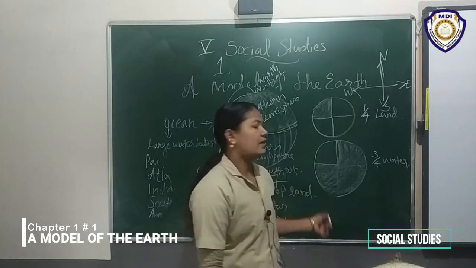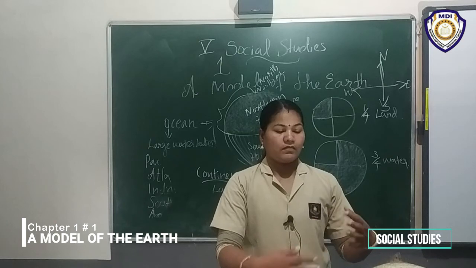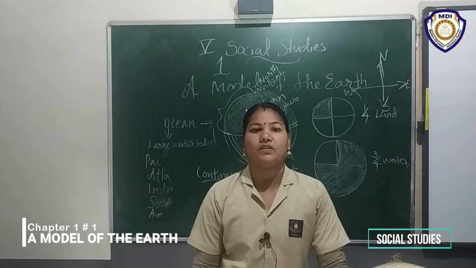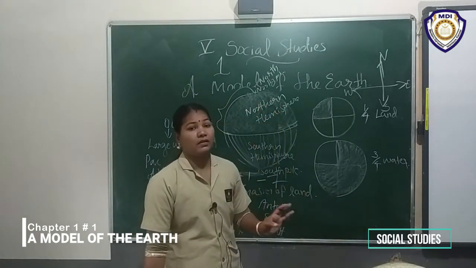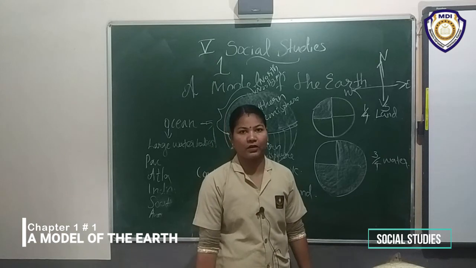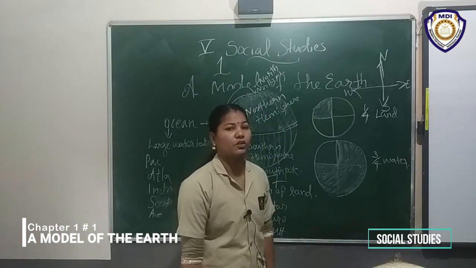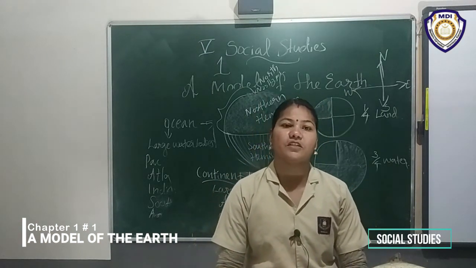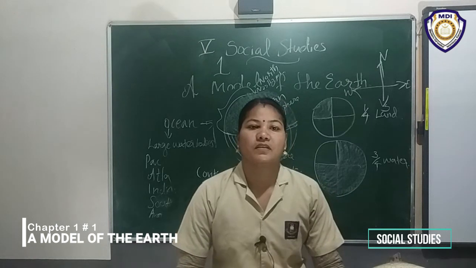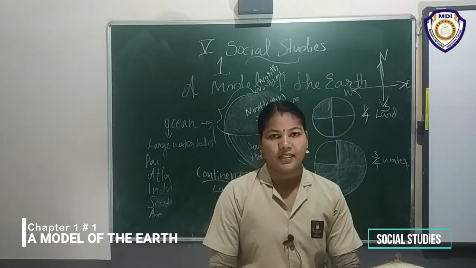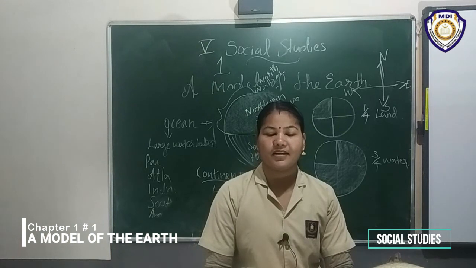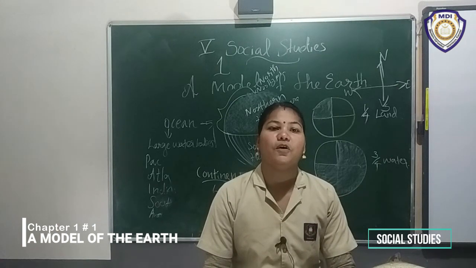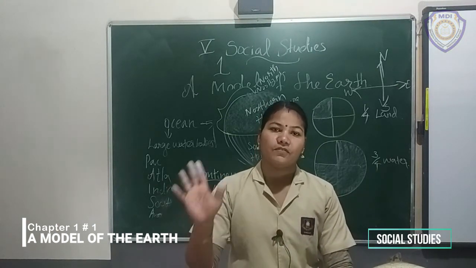Now we have already discussed the globe, the small model of earth. Then we took another part, the north pole and south pole, then northern hemisphere and southern hemisphere. I think you understood everything. Then all of you write the underlined sentences 5 times in your notebook. Sorry, notebook, not a rough book. How many times will you write? 5 times.